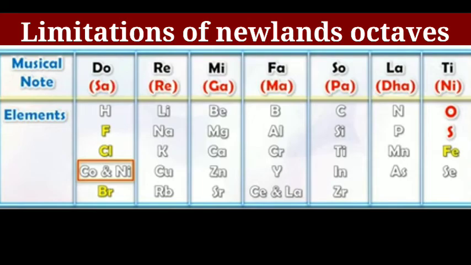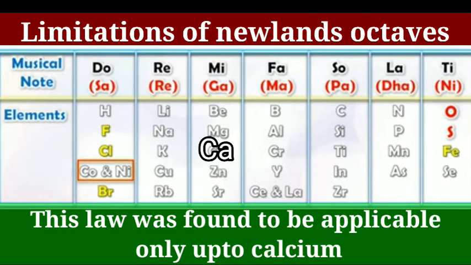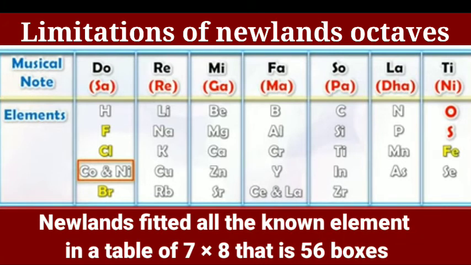Newlands' limitations. First, this law was found to be applicable only up to calcium. Newlands fitted all the known elements in a table of 7 into 8, meaning 56 boxes.